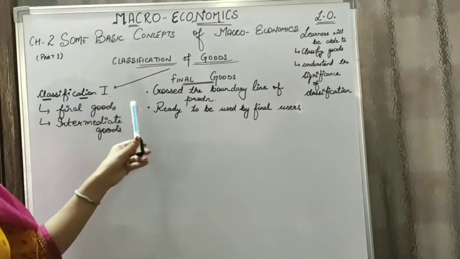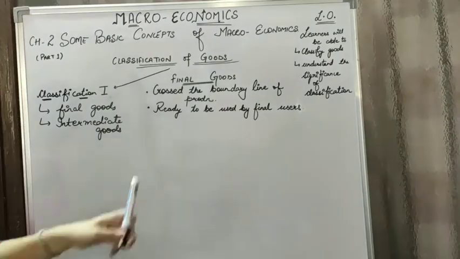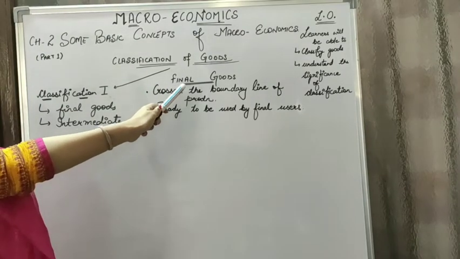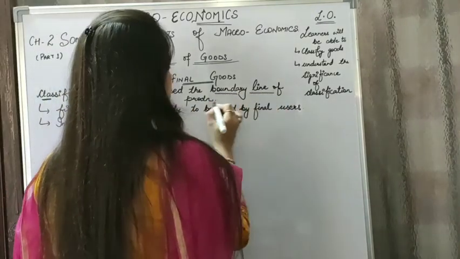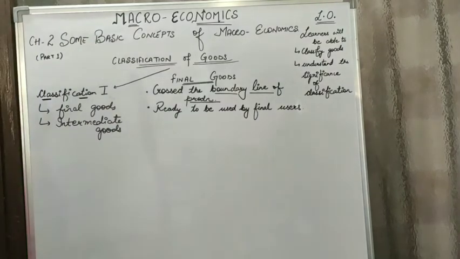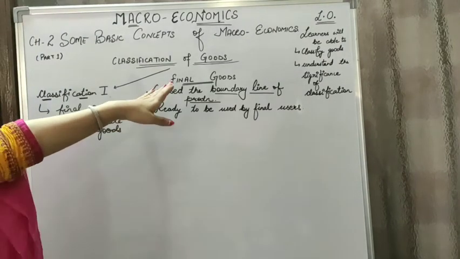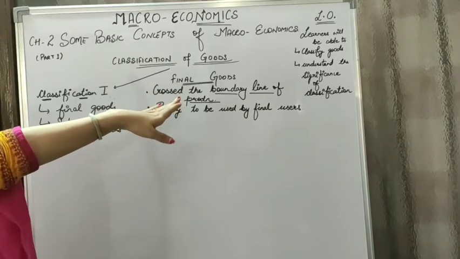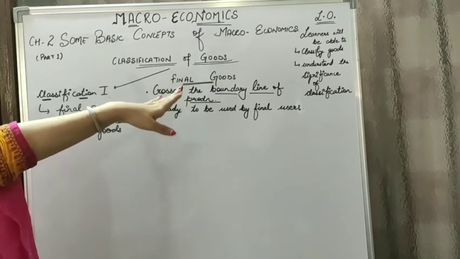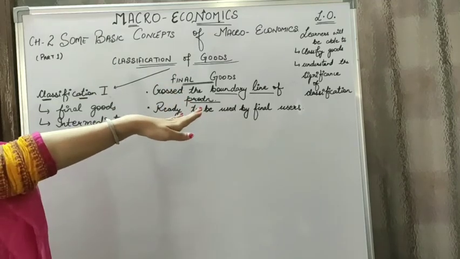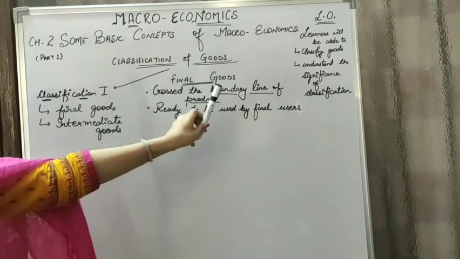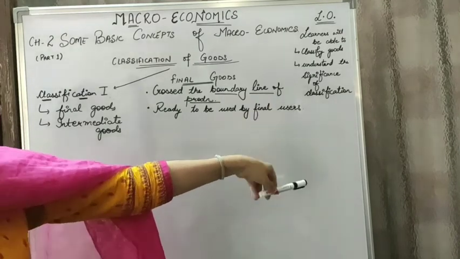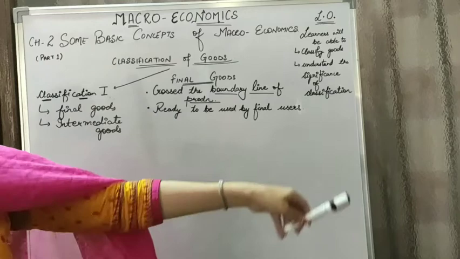Under classification 1, we are going to talk about final goods first of all. What are final goods? These are the goods which have crossed the boundary line of production. Now here you need to understand what we mean by the term boundary line of production. They are out of the process of production and the process of value addition. No value can be further added to the final goods because they have crossed the boundary line of production and they are ready to be used by final users.